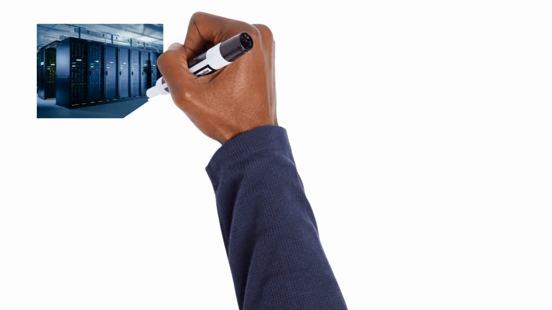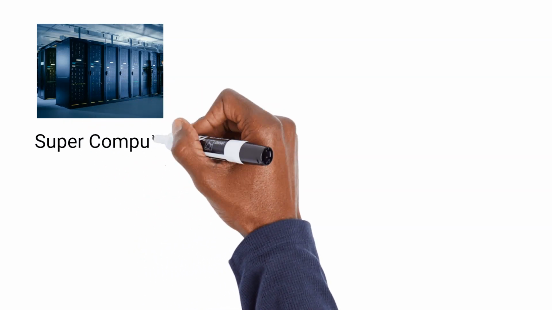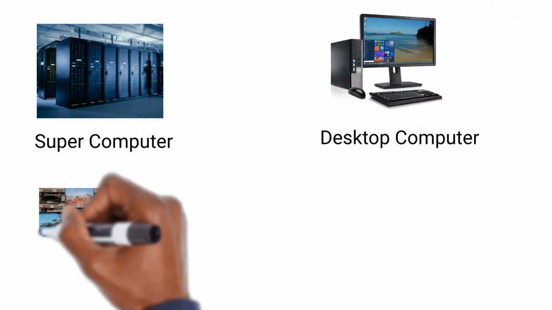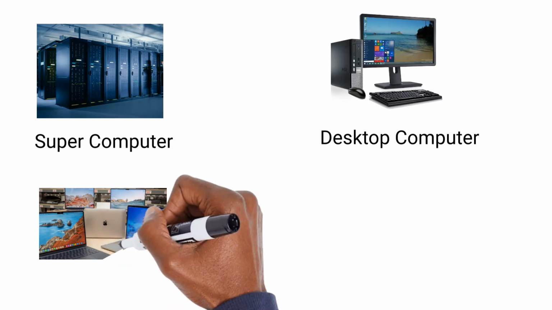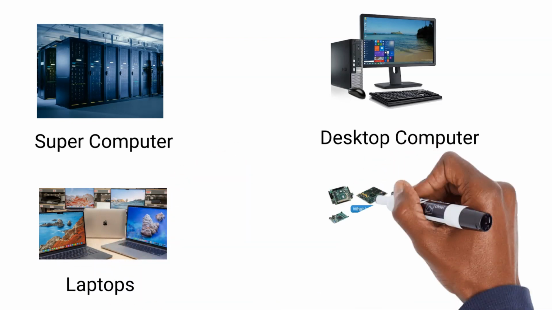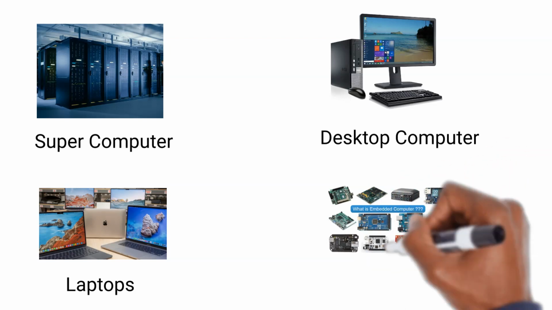So the first type of computer that we have are the supercomputers. You can see how huge this is, right? It's very expensive. Then the next one that we have are the desktop computers, with the desktop on the side, and we have the screen, and we have the keyboard separate. Then we also have the laptops, the one that you can see on the left there.